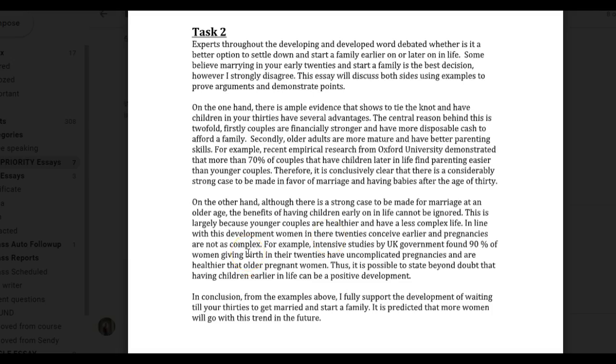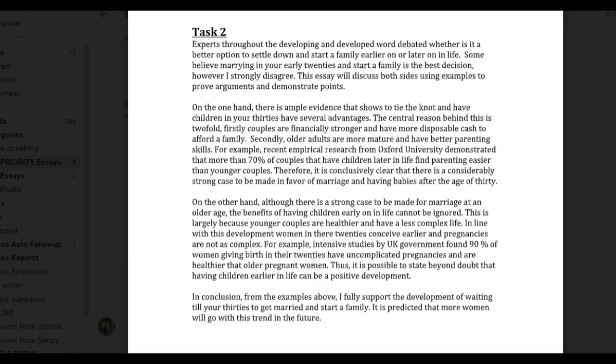You don't mean complex, you mean complicated. For example, intensive studies by the UK government found 90% of women giving birth in their 20s have uncomplicated pregnancies and are healthier than older pregnant women. Thus, it is possible to state beyond doubt that having children earlier in life can be a positive development.